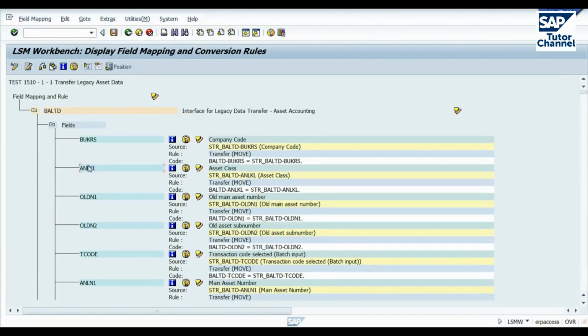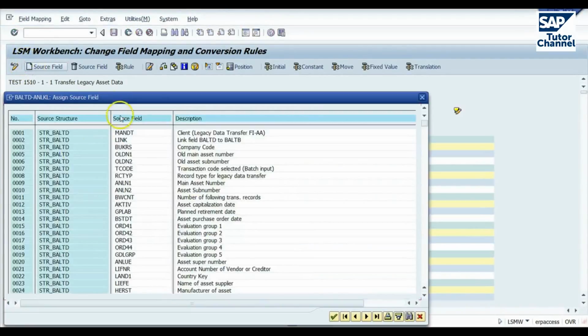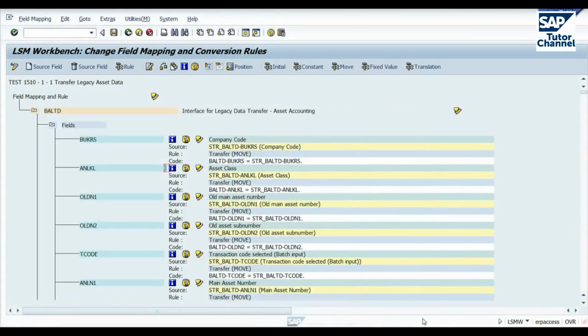Now, how we do this, there's a number of ways of doing it. First of all, we can assign source fields individually, but this is a manual process and it's quite time consuming. But if you want to do it, you select the field here and apply a source field, whichever one you want. Just earlier, we looked at fixed values, translations, and user-defined routines.